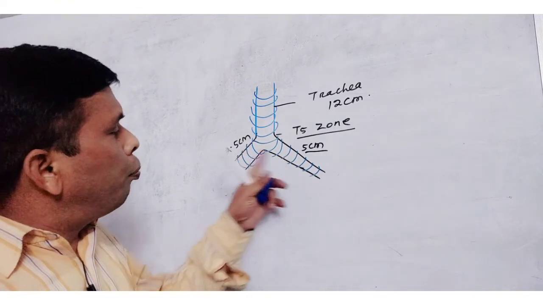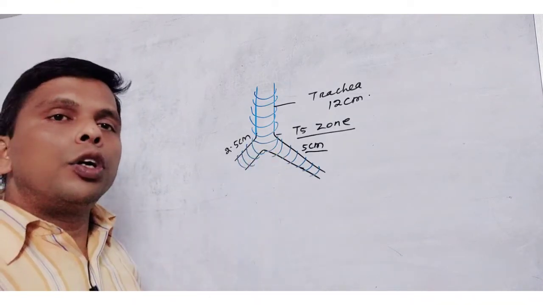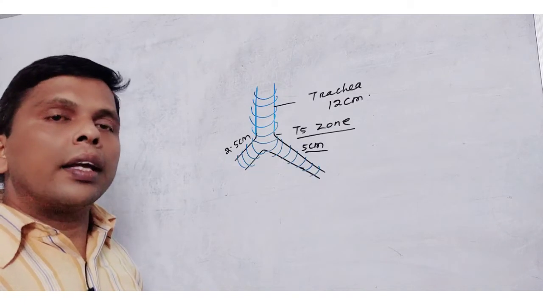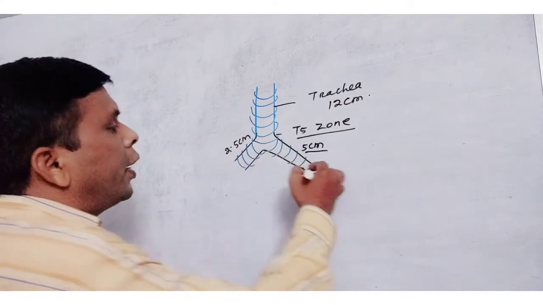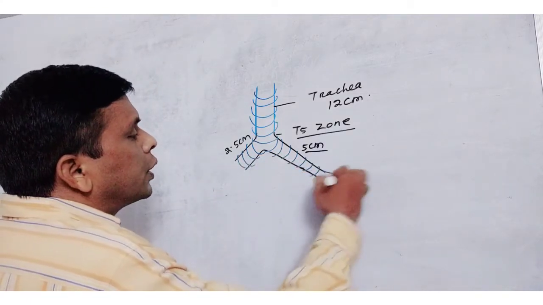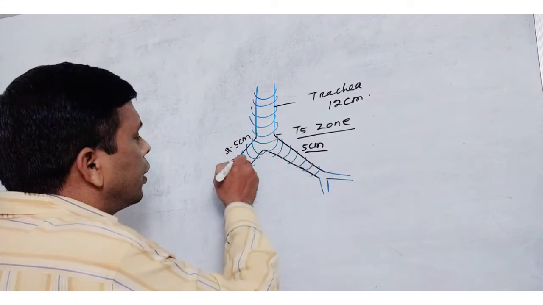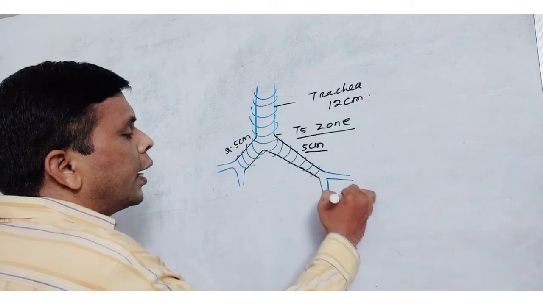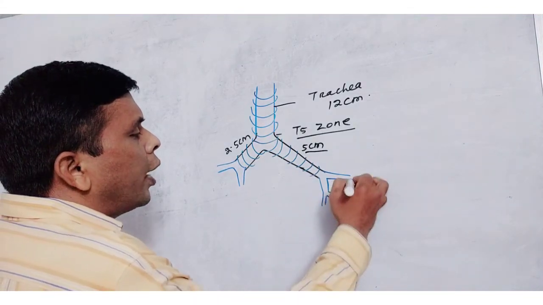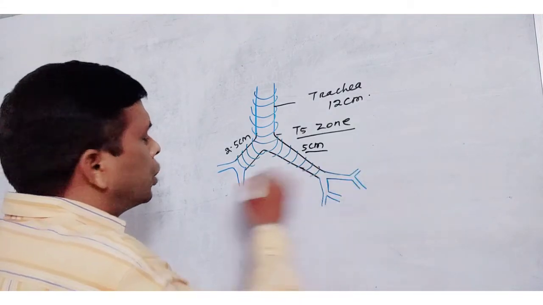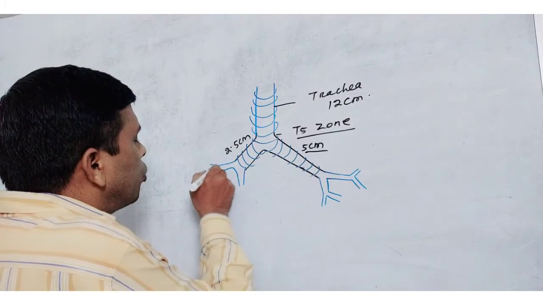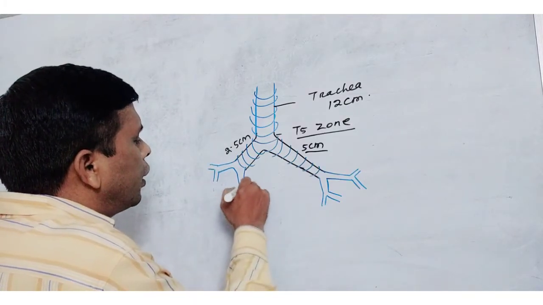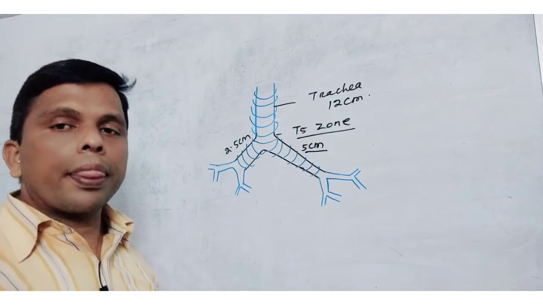The first bronchi are the primary bronchi. They are again divided into secondary bronchi. Secondary bronchi again divide into tertiary bronchi. So primary, secondary, tertiary bronchi.